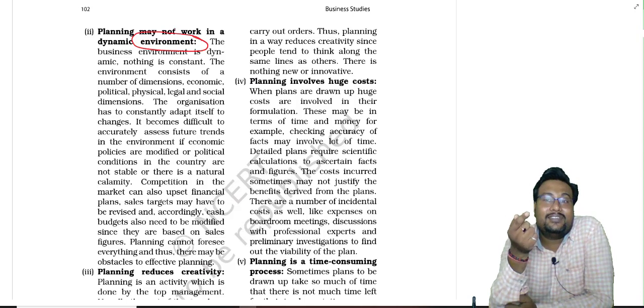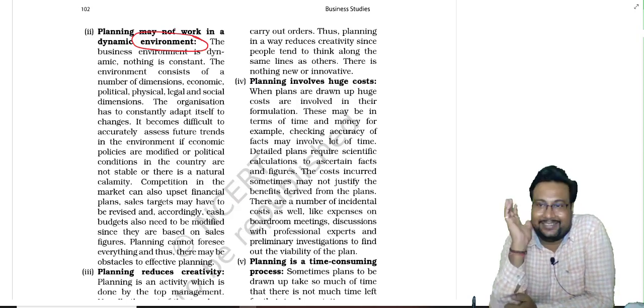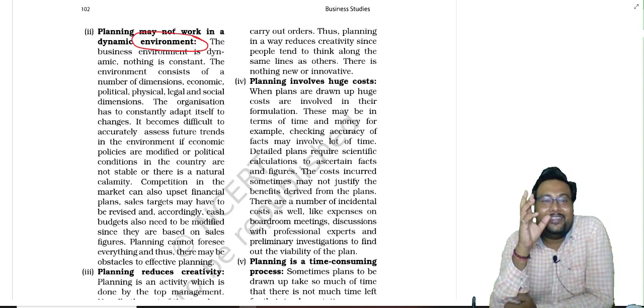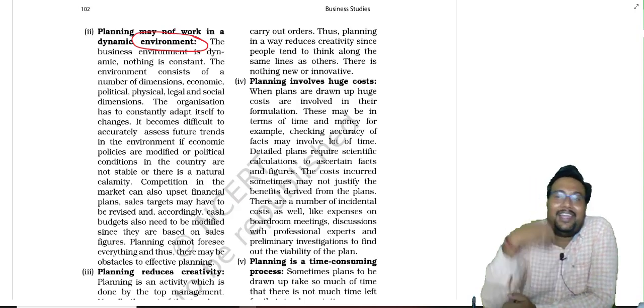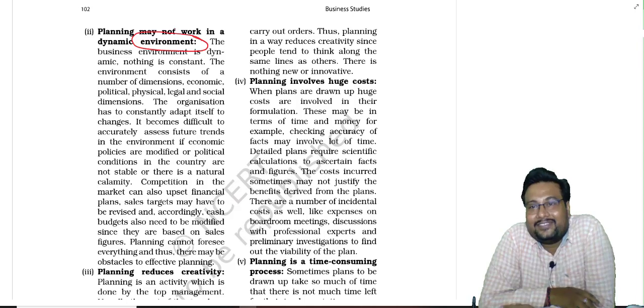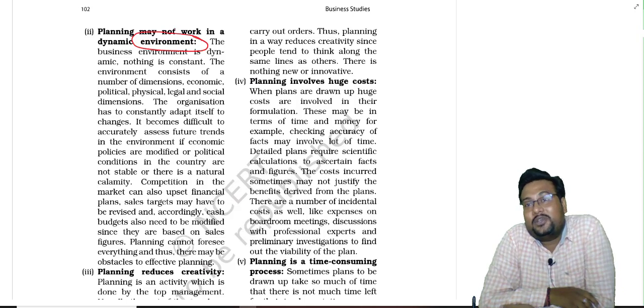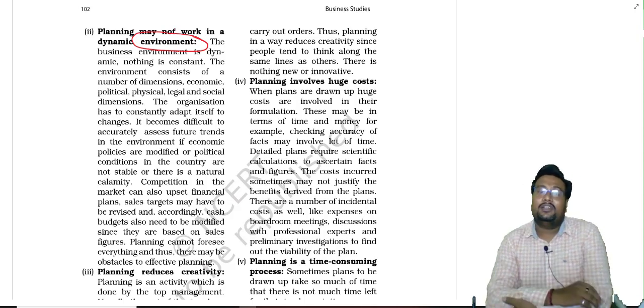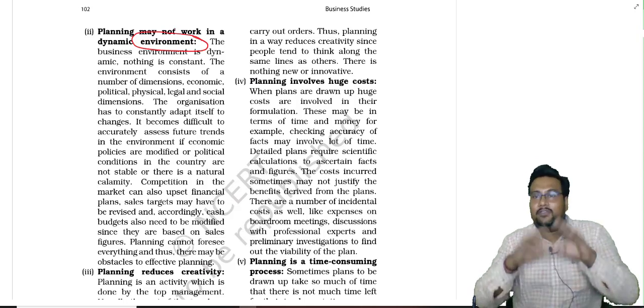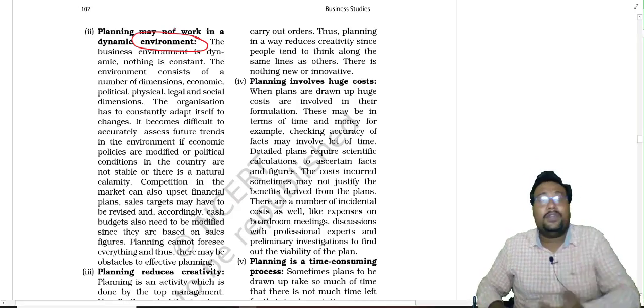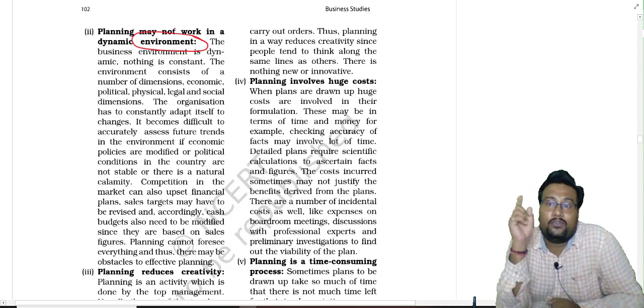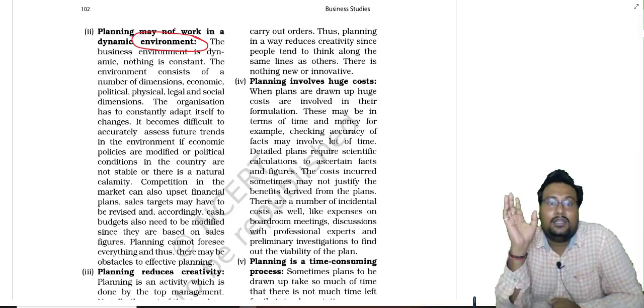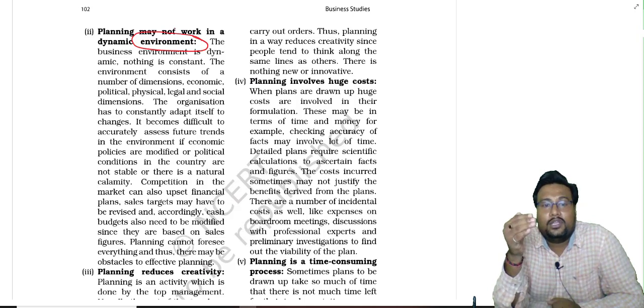But here what happened? Here the government environment plays a role, and because of that Ayush Mantralaya had not given permission to them, and there's a dispute which is going on. So because of that, now the medicine is not in the market. Although the medicine advertisement had run, now the medicine is not in the market. So this is how the total plan failed. Ramdev made a very wonderful plan to earn a good amount of profit, but because of an external factor of government, Ayush Mantralaya, the plan totally failed.